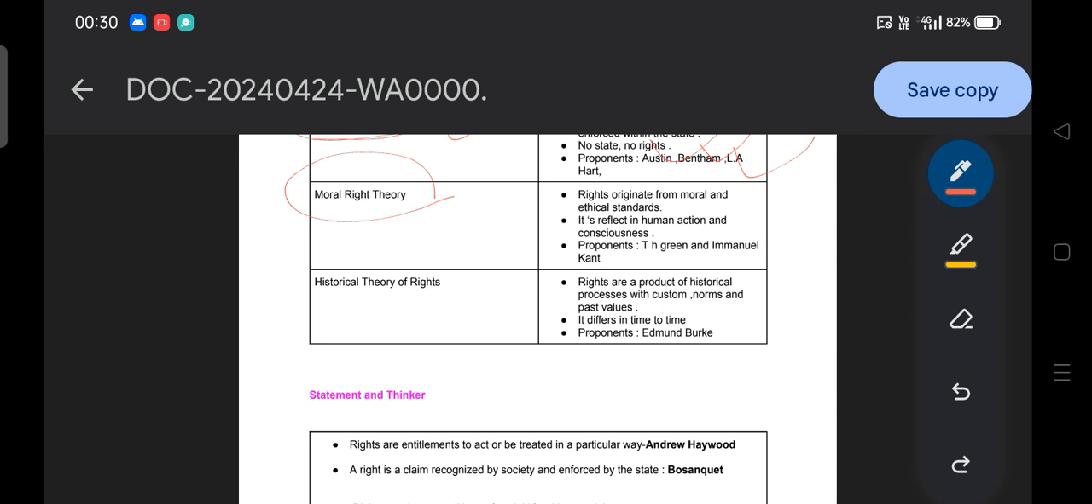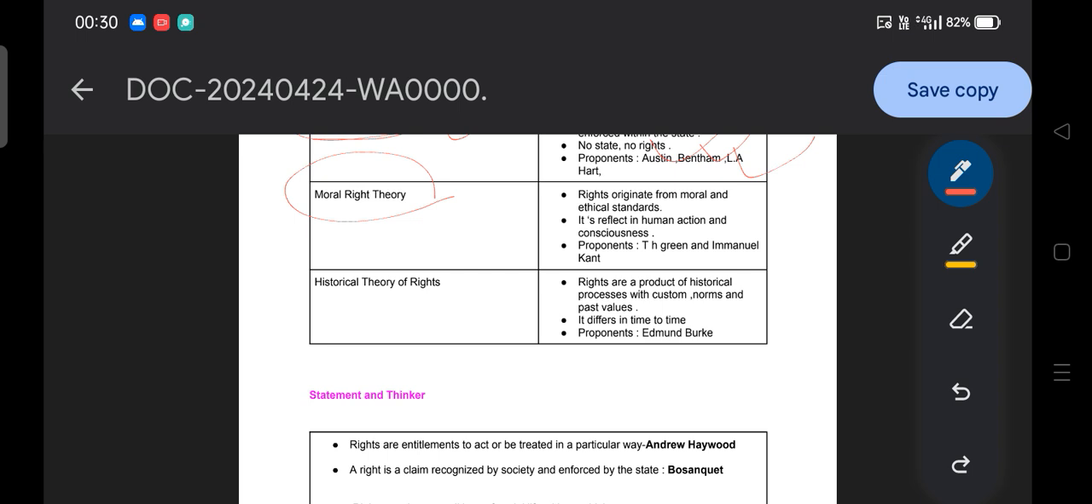Say for example, when you are going to do any kind of activity or any kind of judgment, the activity is performed or reflected on the basis of your human action, or from your heart. Your heart will tell you that this is right and this is wrong, and that is the moral right theory. When you deal with the concept of right or wrong, that is morality, because morality talks about what is right in society and what is wrong in society.